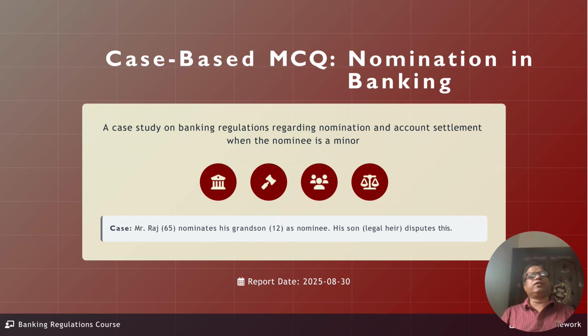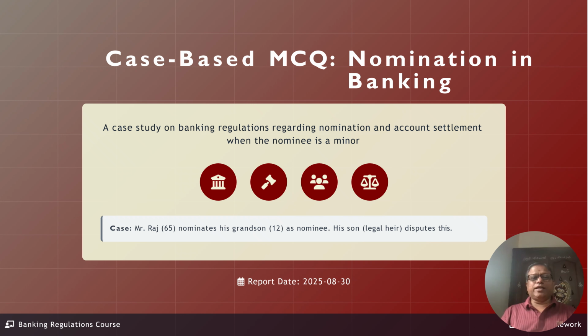Today, what we are going to discuss is nomination in banking. Our methodology of explaining the concept is that we will go based on the cases. We will take one case and understand the case study. We will also look at the options given. There are four options which we have to choose from. We will explore all four options. Then we will also understand what the answer is and what the inference is.